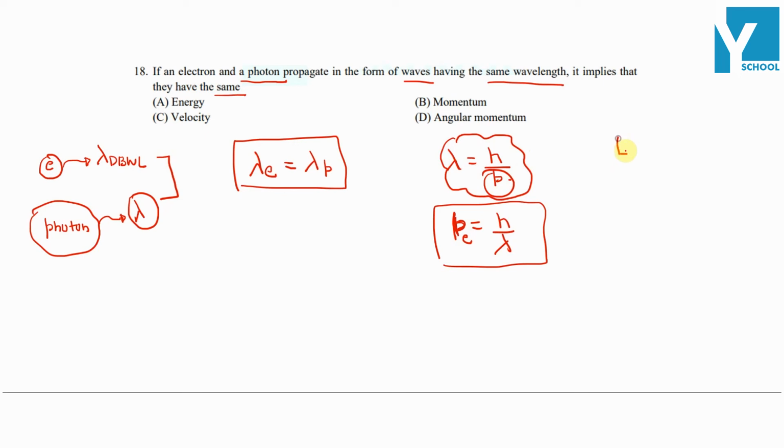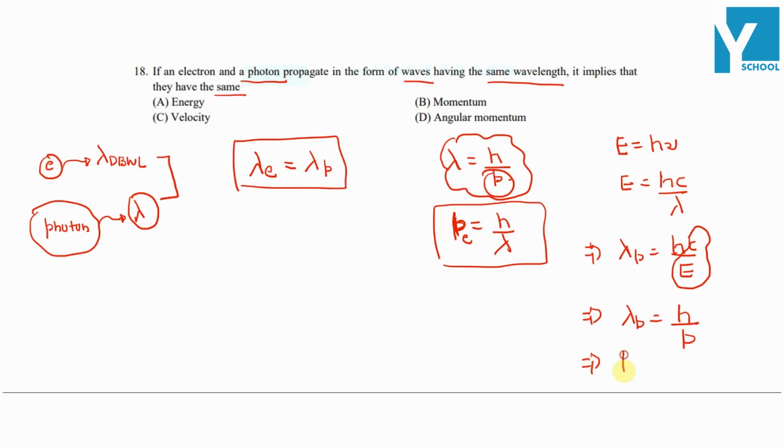Now talking about a photon, energy of photon is equal to h nu, where E is equal to hc by lambda. This implies lambda of photon is equal to hc by E, and we know that E by c is equal to the momentum of photon. So the momentum of photon is equal to h by lambda. So the momentum of electron is also h by lambda of electron, and the momentum of photon is equal to h by